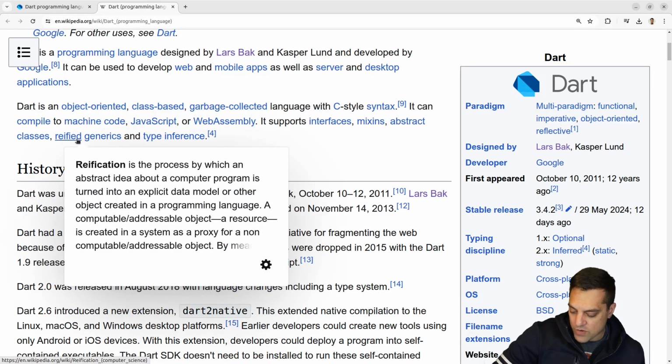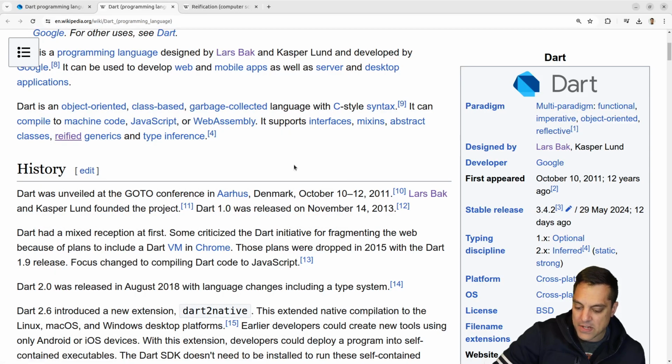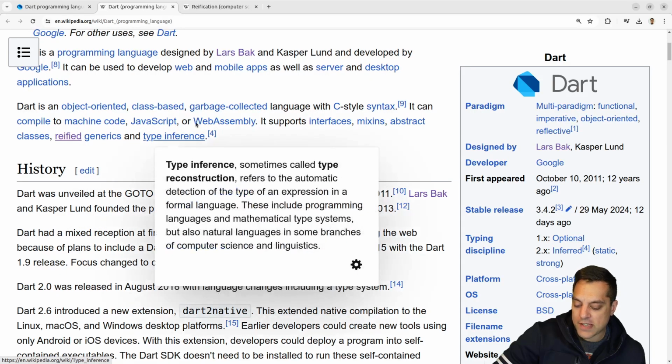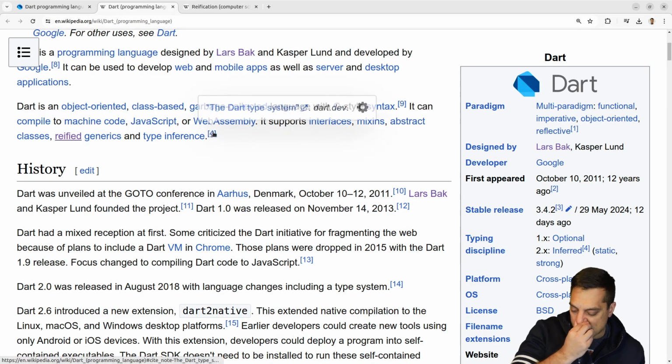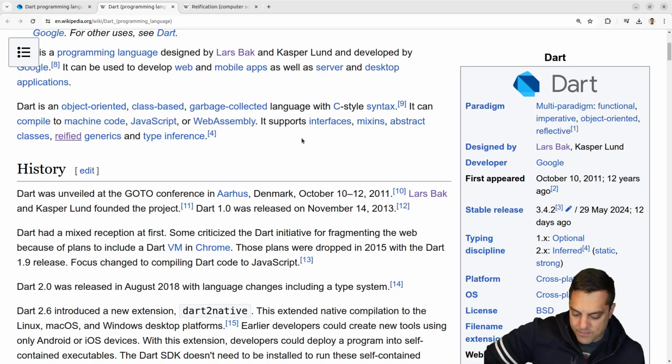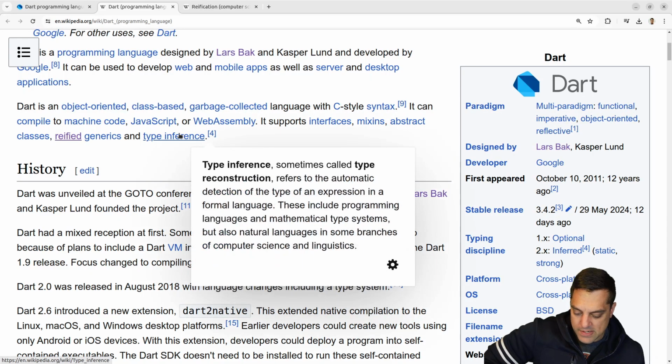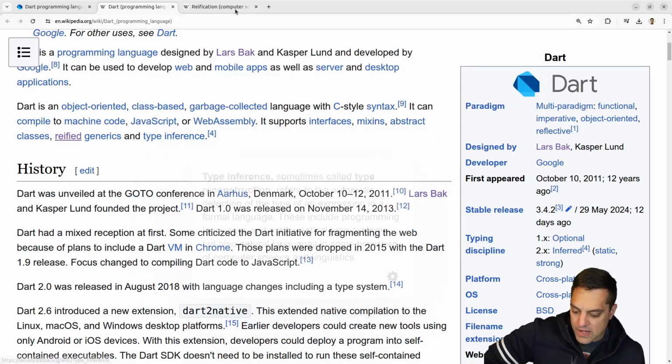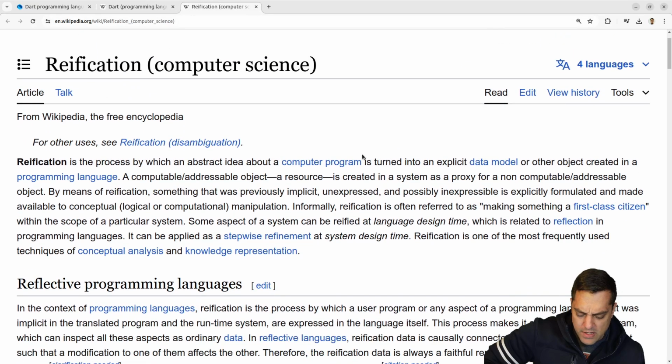Let's see, reification. Let's take a look at that here. I don't know if we've seen that explicitly highlighted in any of these languages, but of course generics and then type inference here. So I wonder if it's a strongly typed language. It says it's using type inference here. So that'll be kind of interesting to look at here.